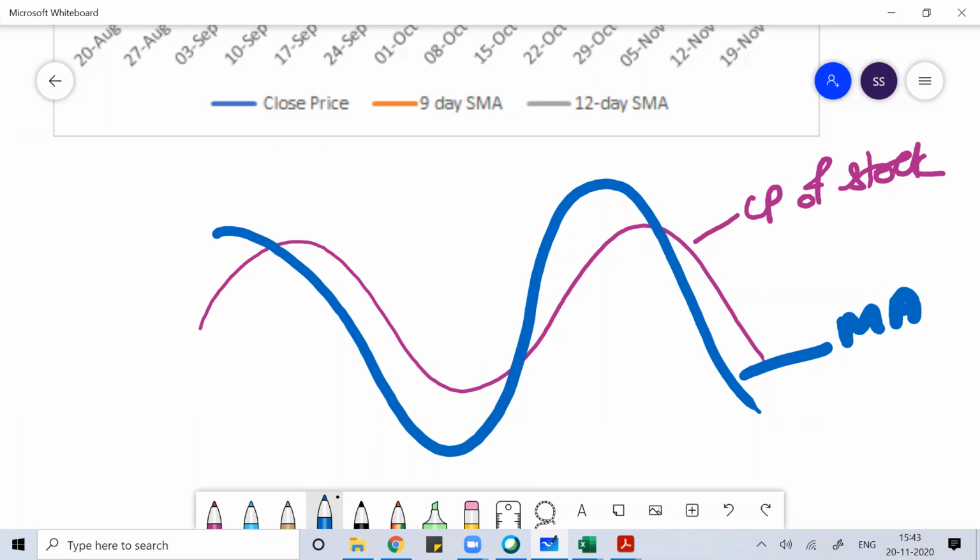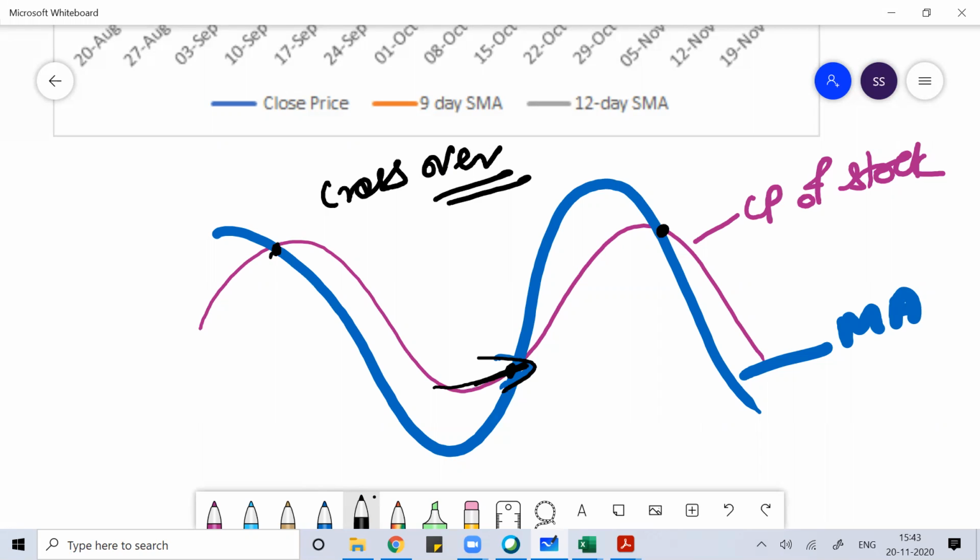In case your closing price is cutting the moving averages at this point, these are called crossovers. Whenever the closing price of the stock is cutting the moving averages, it is called a crossover.